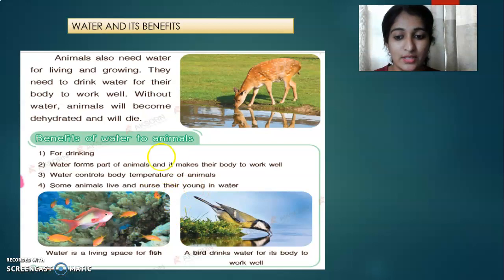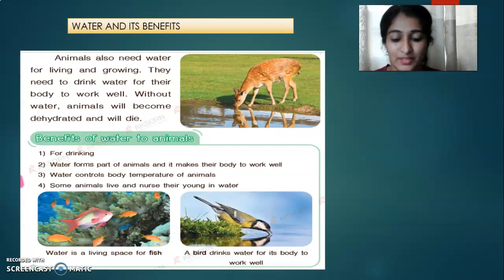Fishes live in water. They lay eggs in the water and they nurse in the water. Water is the living space for fish. You can see a deer is drinking water and a bird drinks water to keep the body working well.